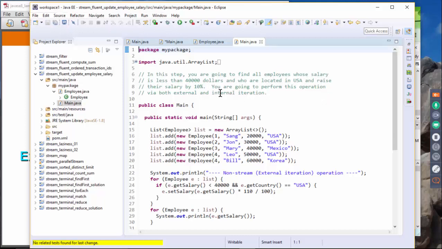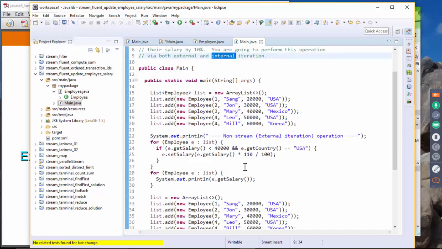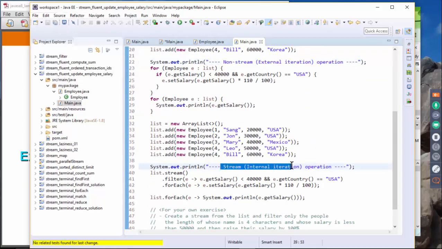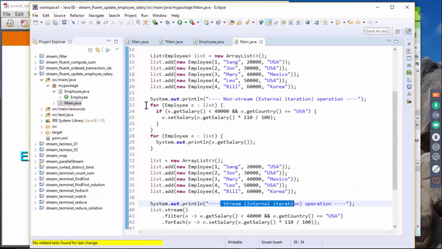Okay? So we're going to write code both using the old way, meaning external iteration, and internal iteration, meaning stream. So you're going to write two pieces of code. One is using non-stream operation, and the other one is using stream operation. Okay, so again, this is the for loop.